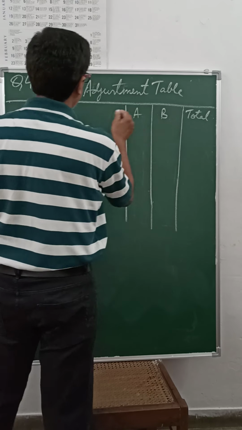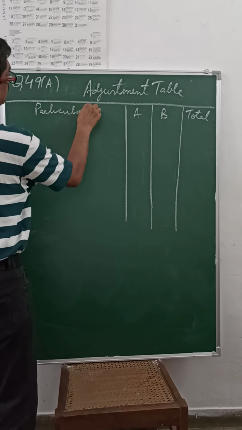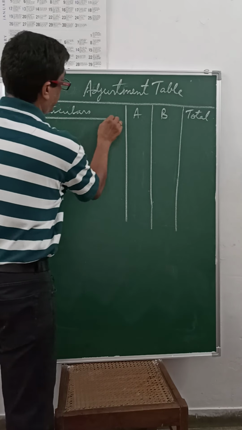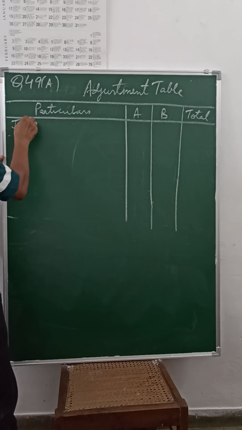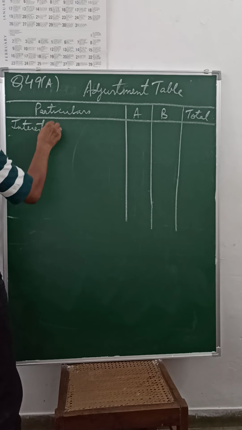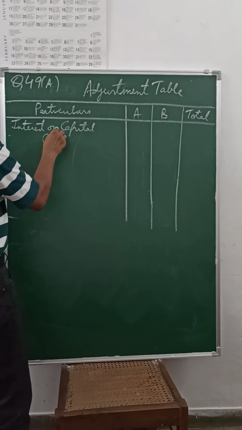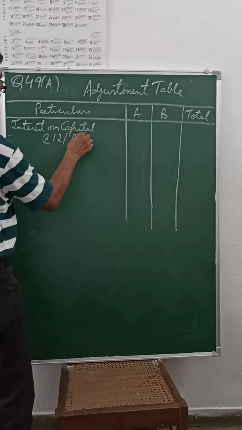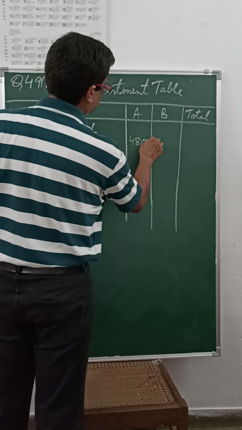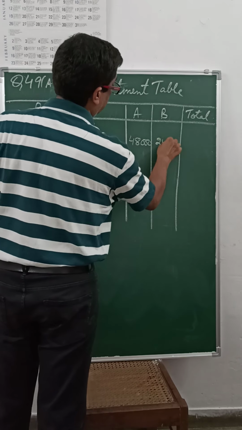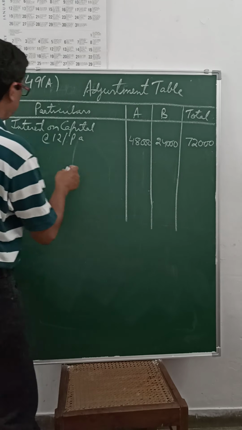A and B are the partners. The first column is for your particulars, items which are unrecorded. The first one is interest on capital at the rate of 12% per annum. A's share is coming 48,000, B's share is coming 24,000. When you add, it will be 72,000.